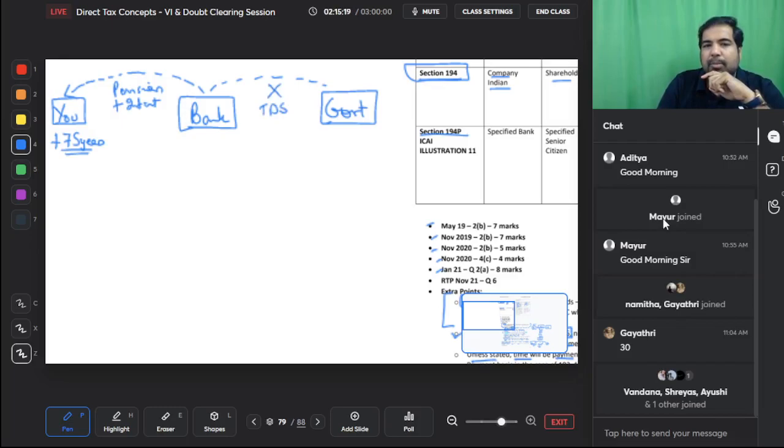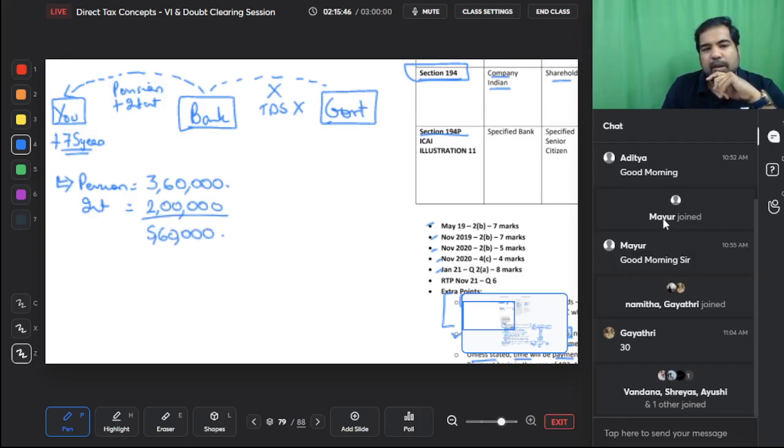TDS will be there guys, but there will be no particular rate. That means for each person, just like how you would do in salaries for each employee, same here for each senior citizen, you will add up his pension income. Let's say his pension income is 30,000 rupees a month, so 3,60,000, and let's say his interest is 2 lakh rupees, so the total is 5,60,000, and let's say he is making investments of 60,000 rupees, so his income is 5 lakh rupees total income, and because it is subject to rebate, there will be no tax he'll pay, so you don't have to deduct any TDS.